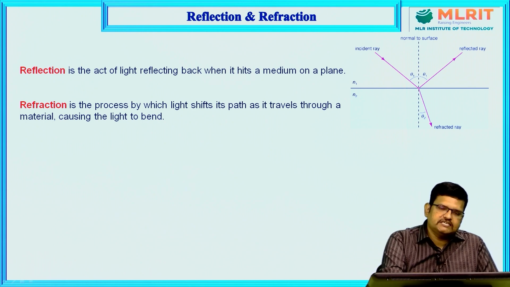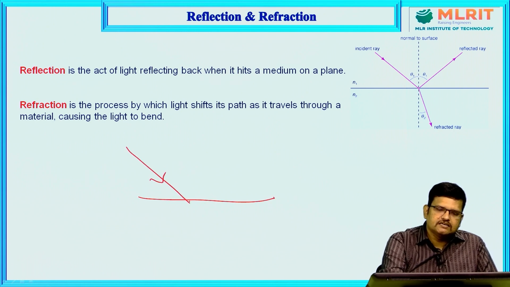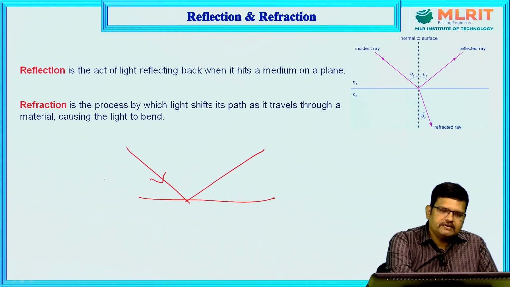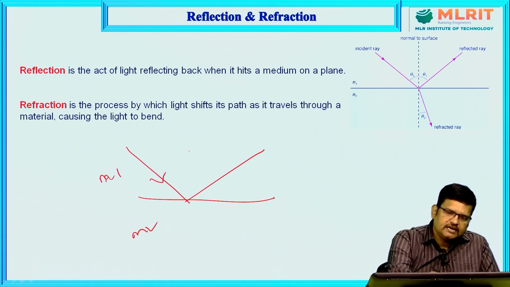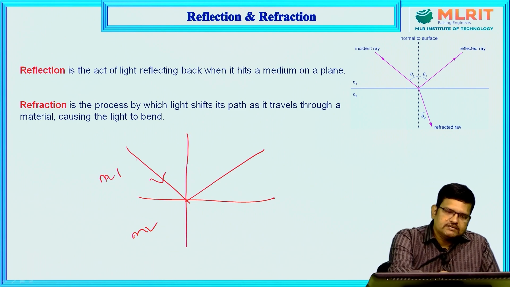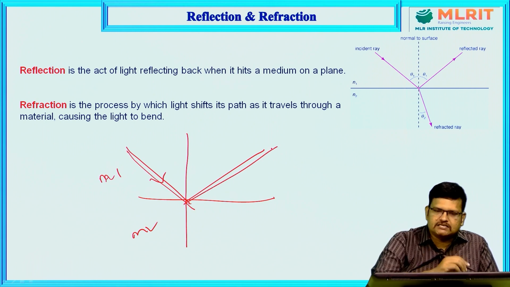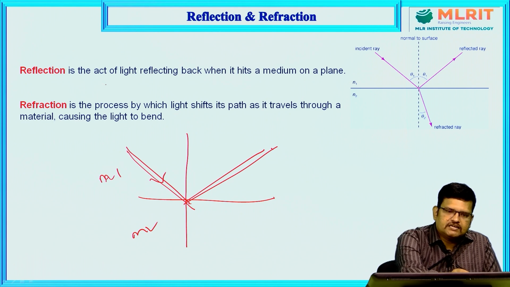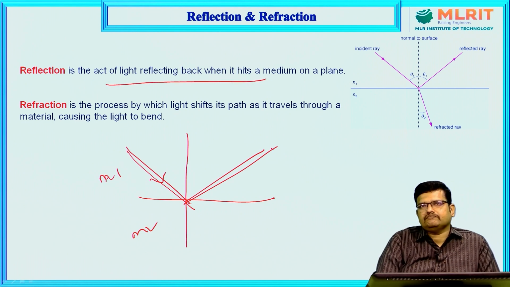Suppose we consider this is the incident ray. This is medium 1 and this is medium 2. Here I draw the normal line. Whatever light passes through the medium can immediately be reflected back. That is why light reflecting back into its own medium is called reflection.